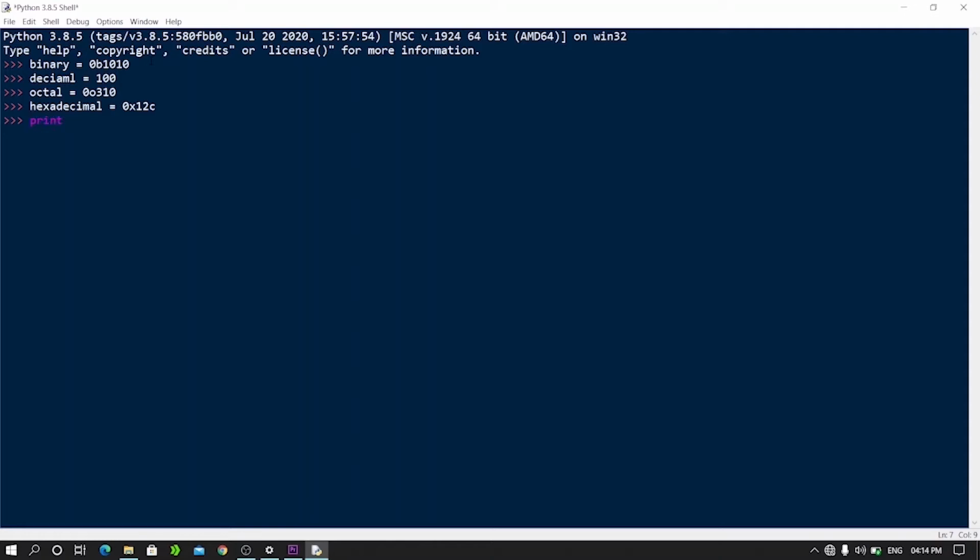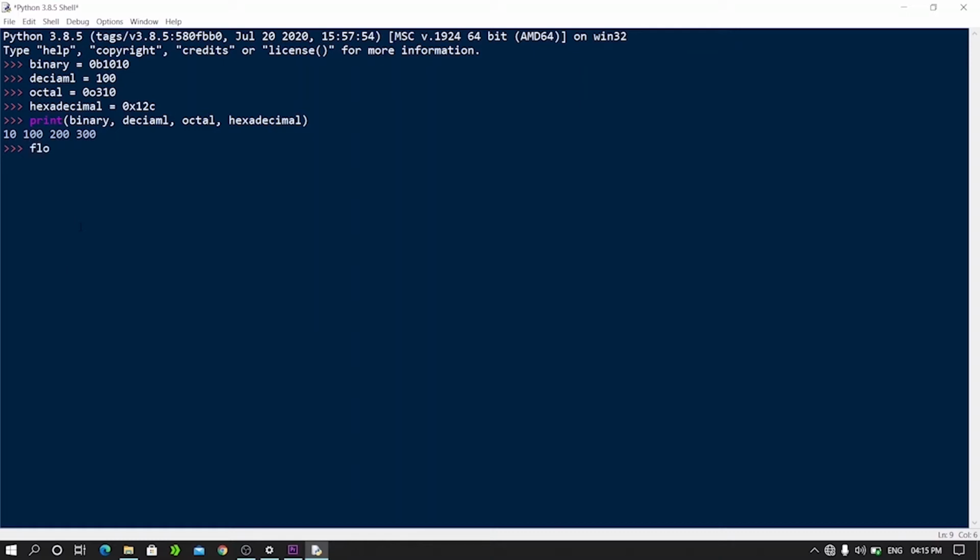So let's print. I'll write binary, decimal, octal, and hexadecimal. Print these values. Hit enter. Okay, so now you can see even if we create different variables, it will always print the decimal version of those variables, right? So let's try to create a float literal in Python.